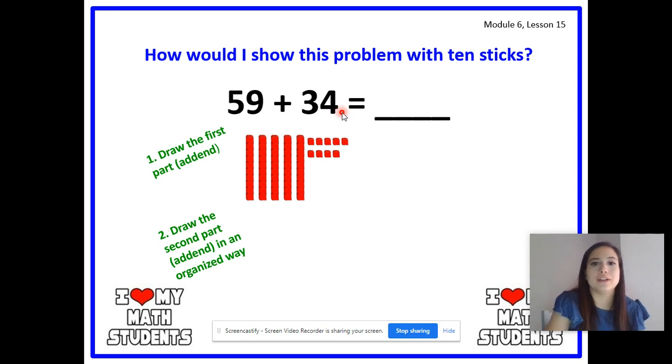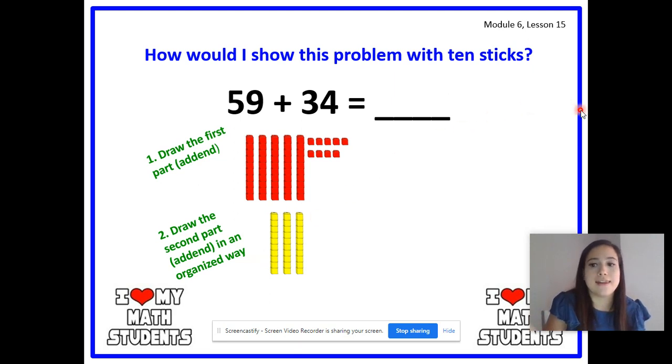Very good. 3 tens, 4 ones. So you have to draw them exactly as they look on my screen. So you're going to use sticks for your tens. Ready? So let's draw our 3 tens. Count out loud. Ready? 1, 2, 3.